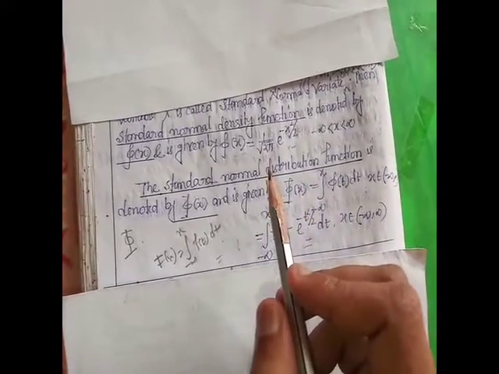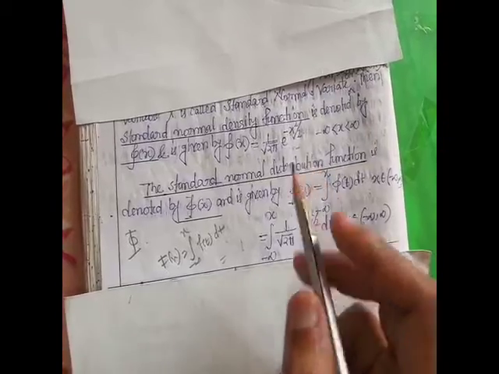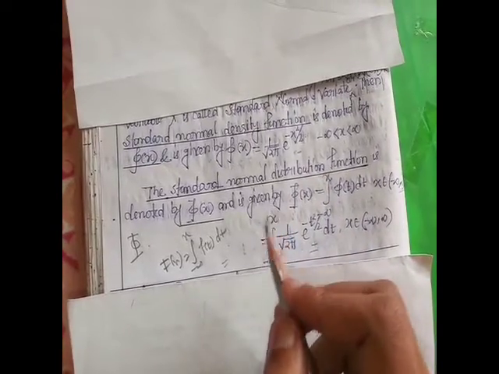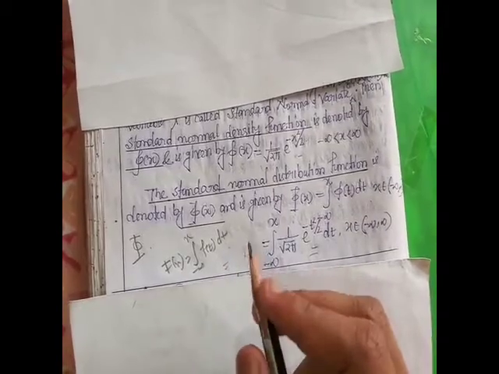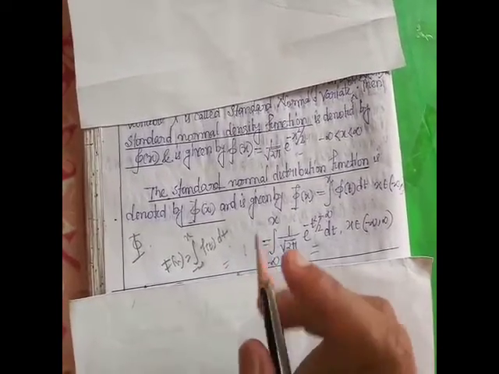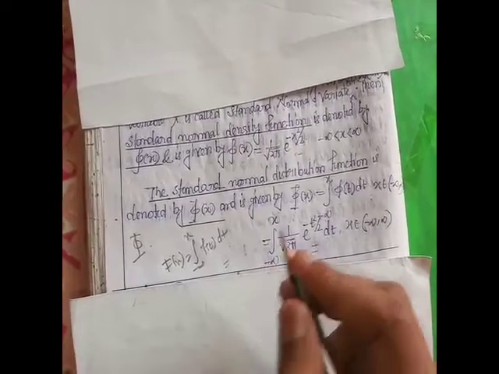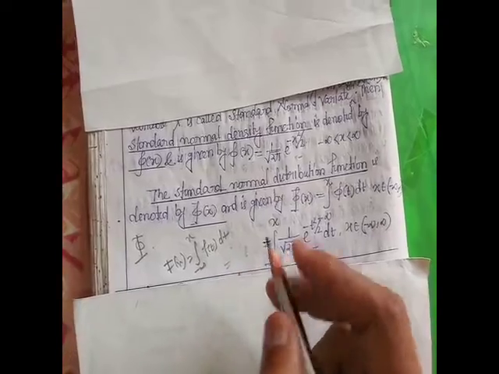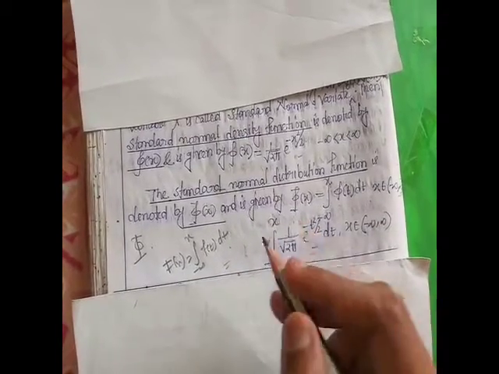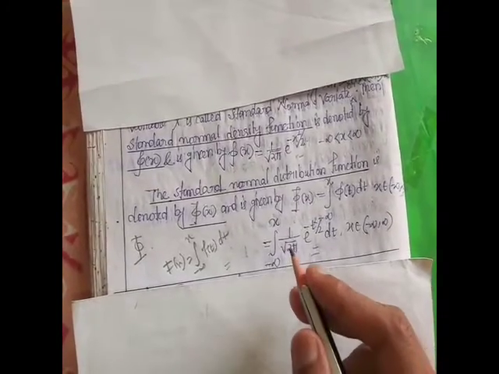We find PDF for a continuous random variable and PMF for a discrete random variable. PMF, the probability mass function, is in terms of summations for a discrete random variable, and for a continuous random variable the probability density function, or PDF, is in terms of integrations.